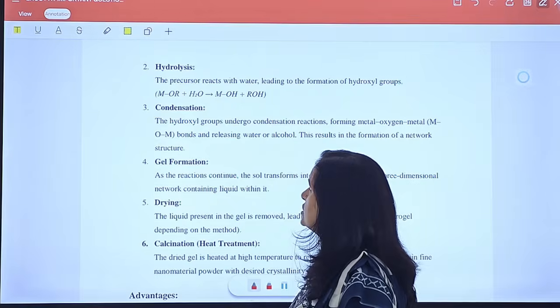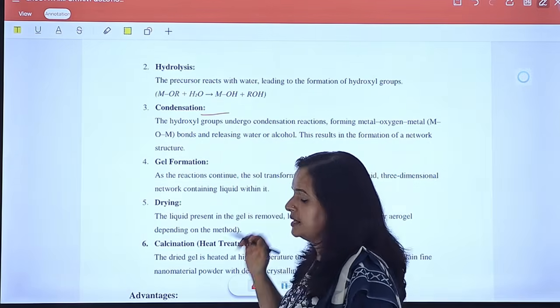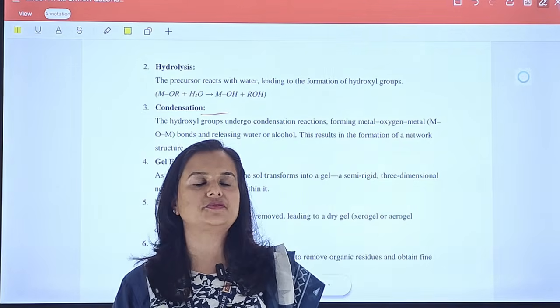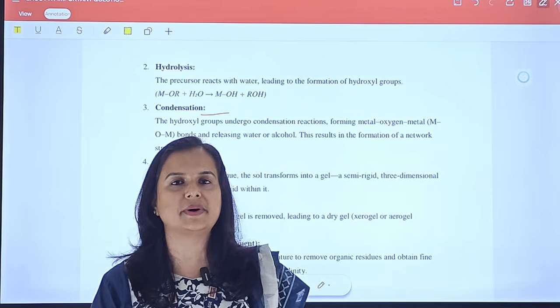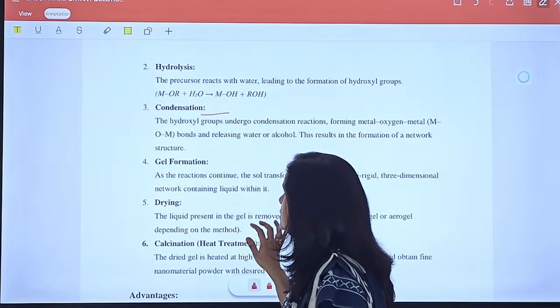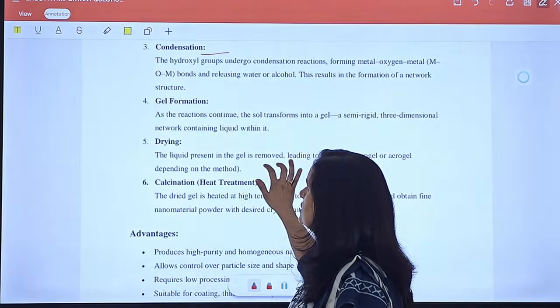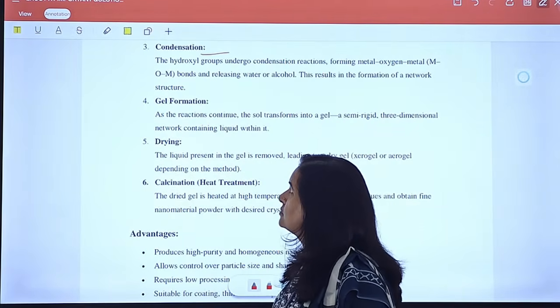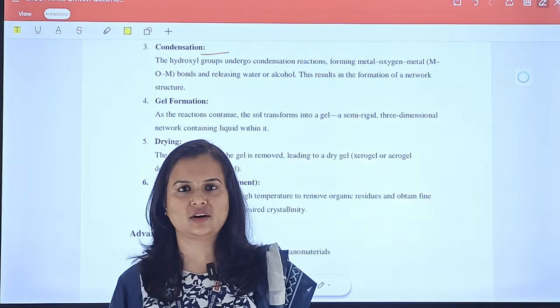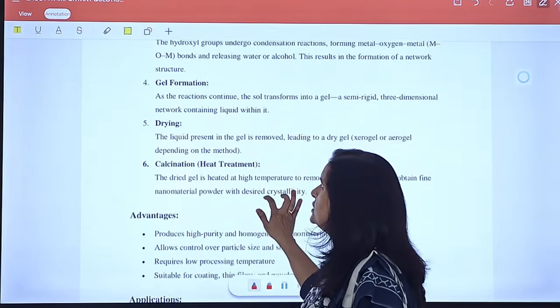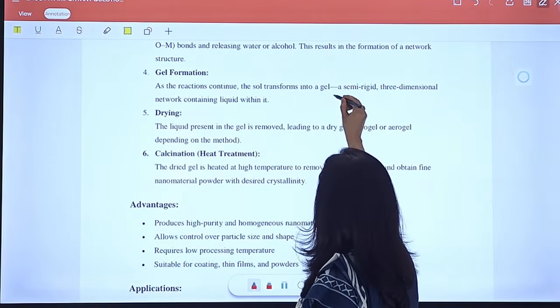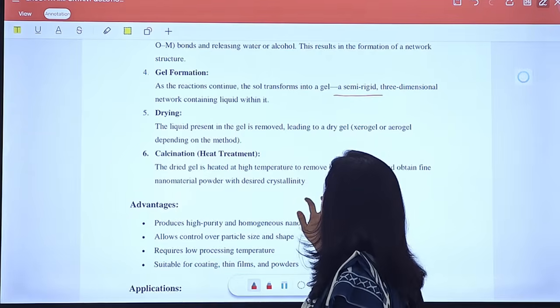The next process is condensation. After separation in the presence of water, the molecules combine together and form a different structure. This process is known as condensation. When the condensation continues for a long time, we get a semi-rigid mass which is known as gel.